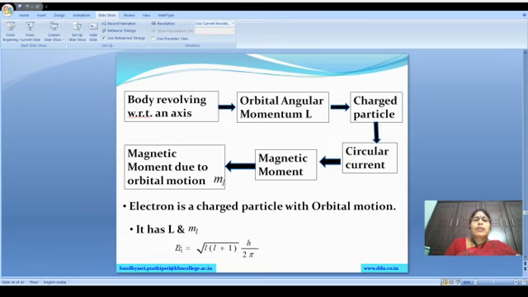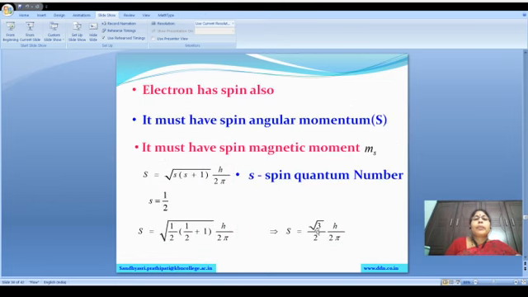We have already studied the formula: L is equal to root of l into l plus 1 into h by 2 pi. Now the concept is that the electron has spin. Like orbital angular momentum, the electron must also have spin angular momentum, and it must have spin magnetic moment also.